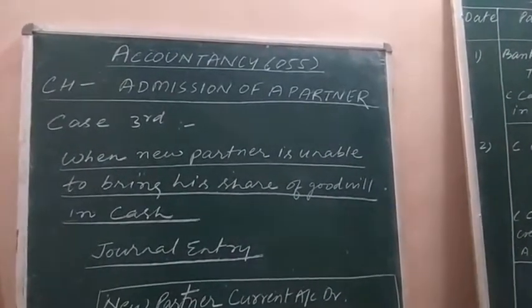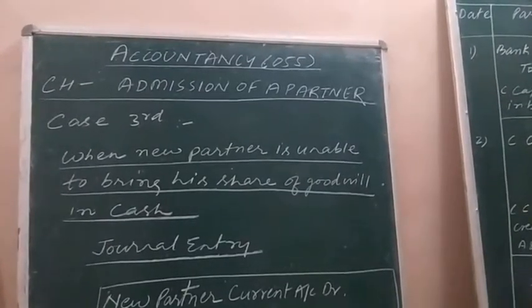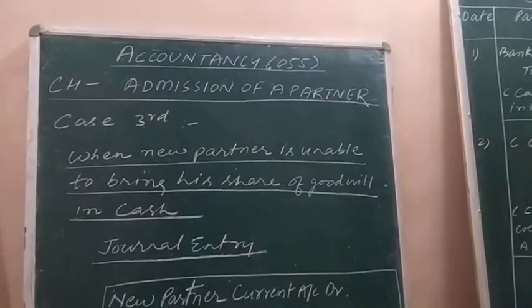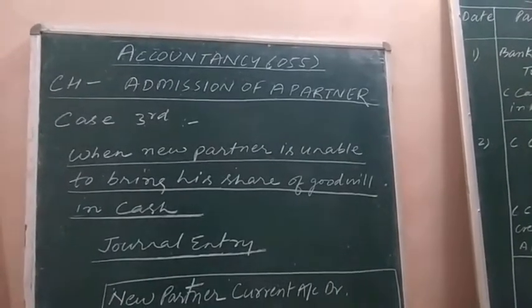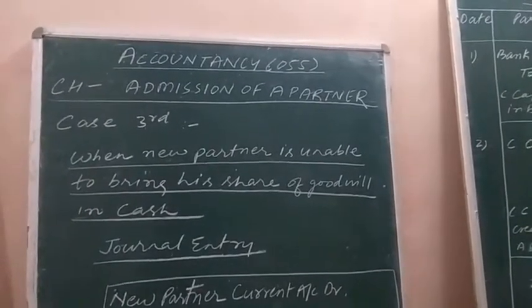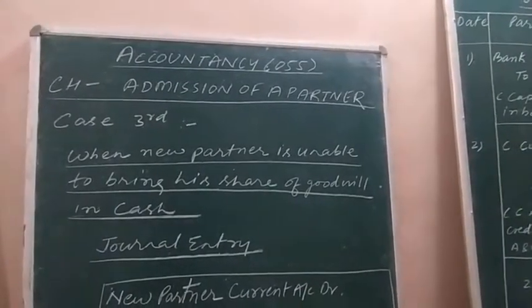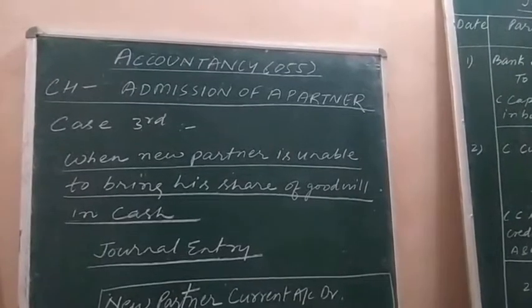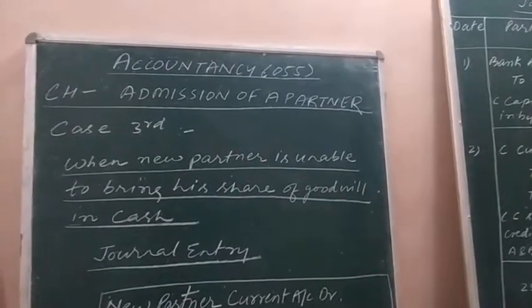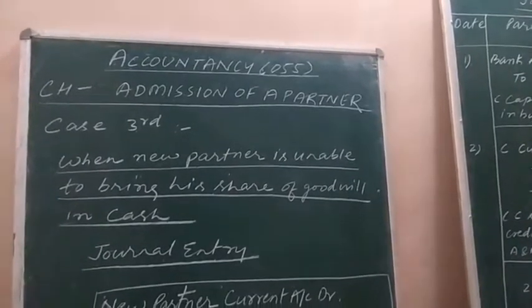As I already explained, the new partner who is admitted into the firm brings two things: first is capital, and the second is premium for goodwill. Here the new partner is bringing the capital amount but is unable to bring his share of goodwill in cash. So in such a case, what basic journal entry is passed is as follows.